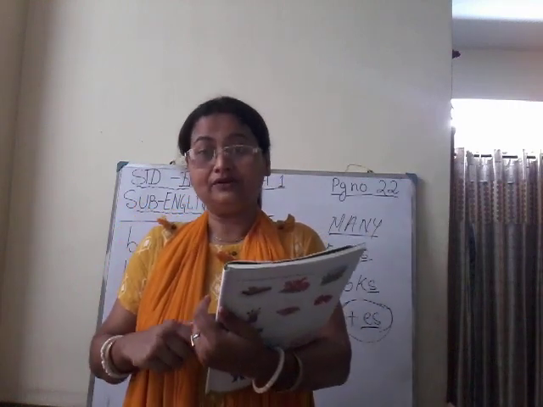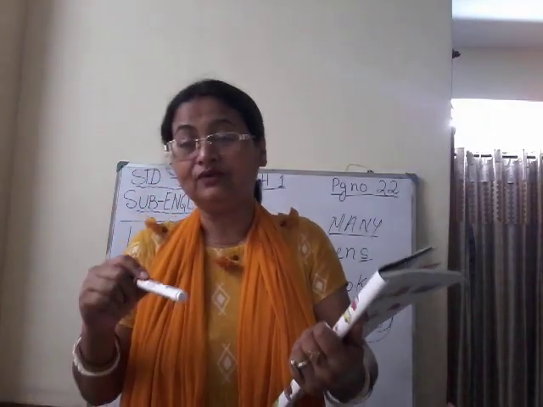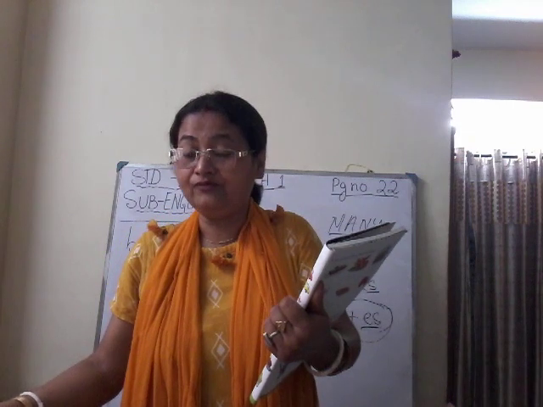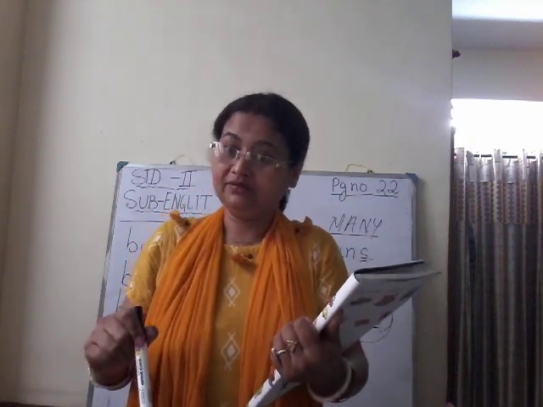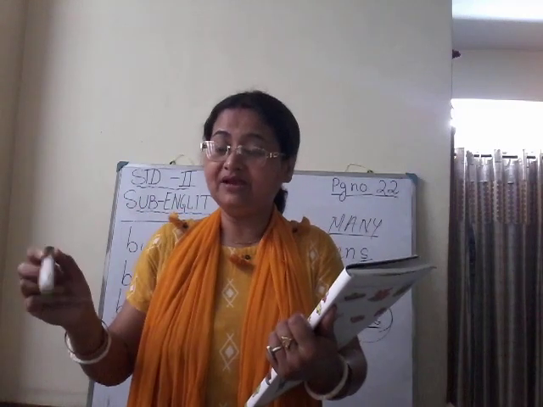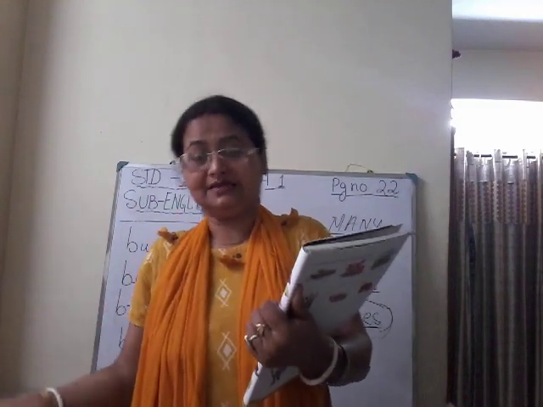Here we will find 15 words given. We will circle those words that cannot be changed from one to many, which means those which are uncountable, and the countable ones we will change and write in the CW copy.